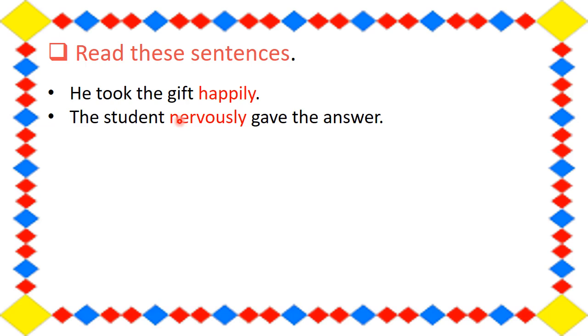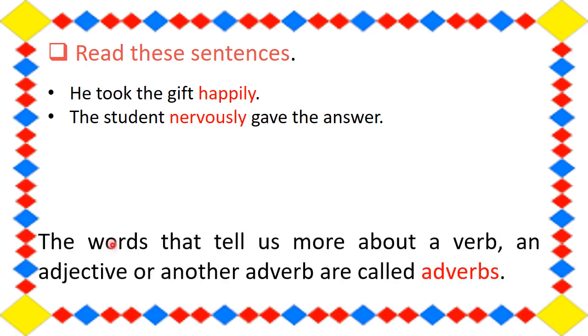So, nervously means what? Worried or afraid. So, students, the highlighted words tell us more about the verbs in the sentences. So, the words that tell us more about a verb, an adjective or another adverb are called adverbs.